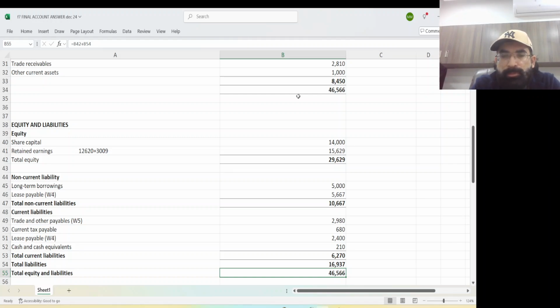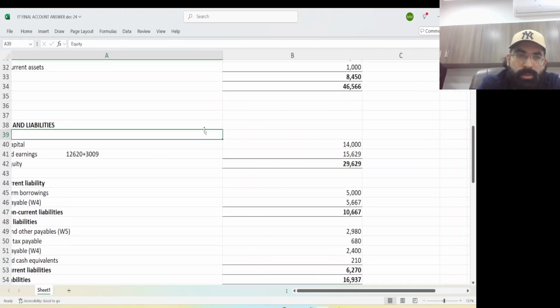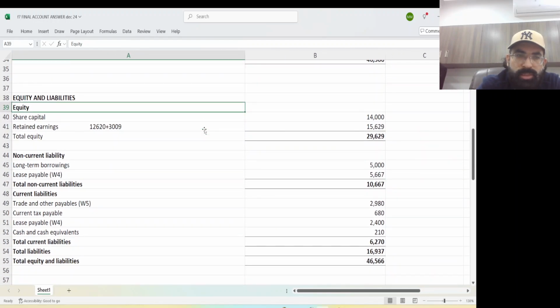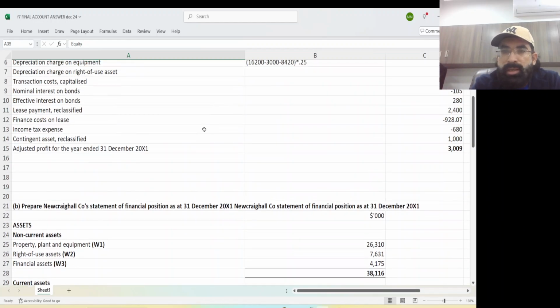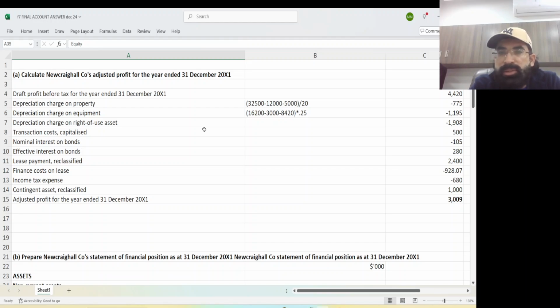Just for your information, please check it out. No issue. Let me enlarge it. See, this is your equity and liability side. My respected student, this is your asset side. And this is the working which you can see. This is the profit reconciliation.